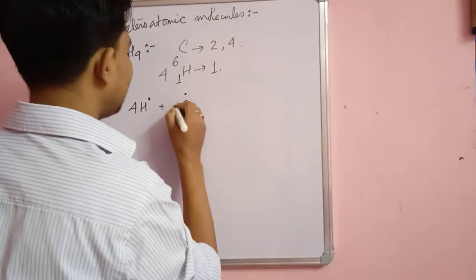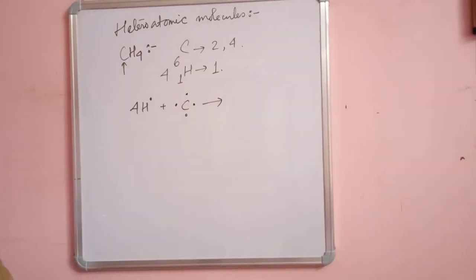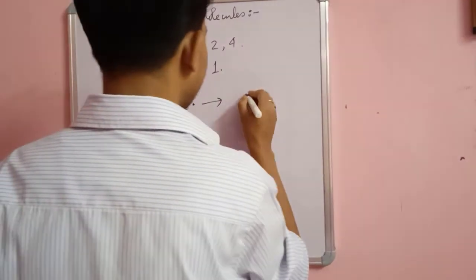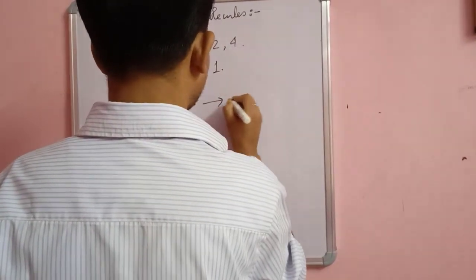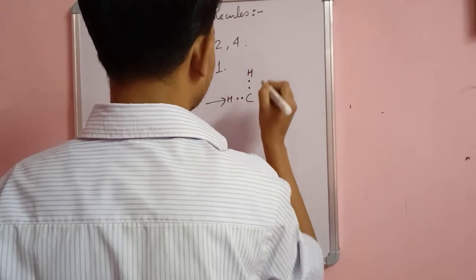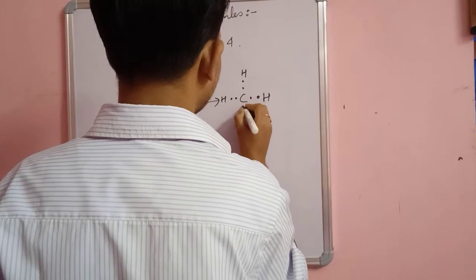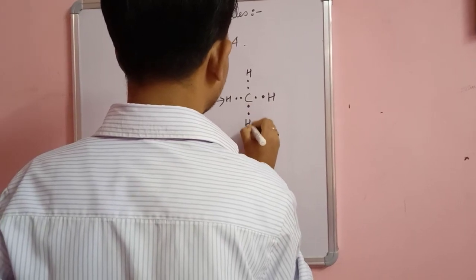So 1, 2, 3, 4, leading to the formation of C single bond with H, each with 2 electrons.